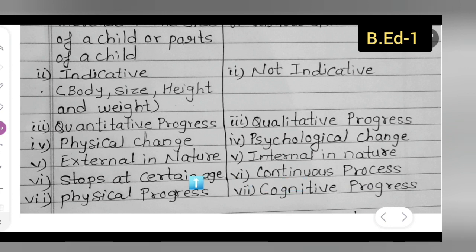When I say it stops at a certain age, for example, the height of a person will stop at a certain age. Next, growth is a physical process, and development is a cognitive process.